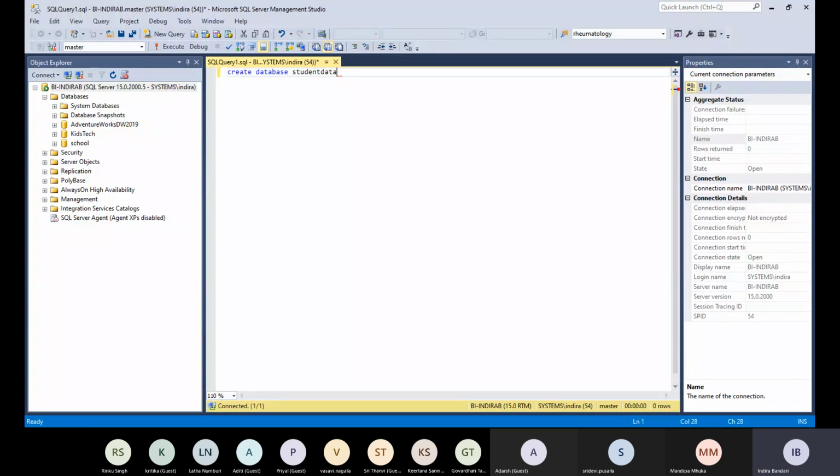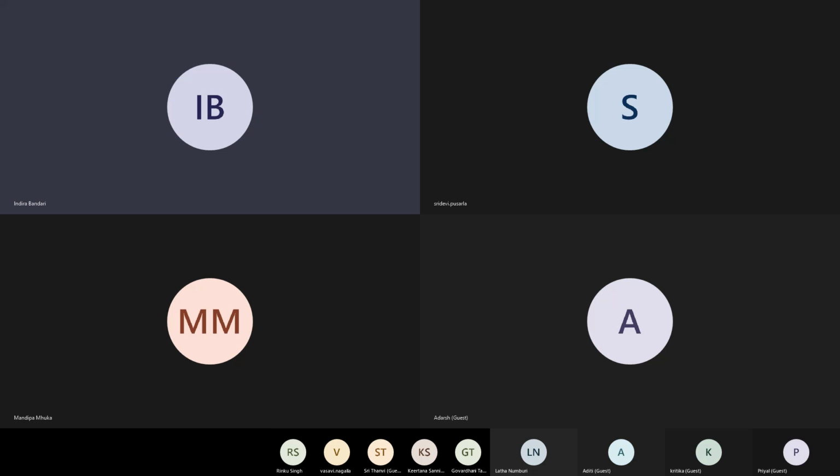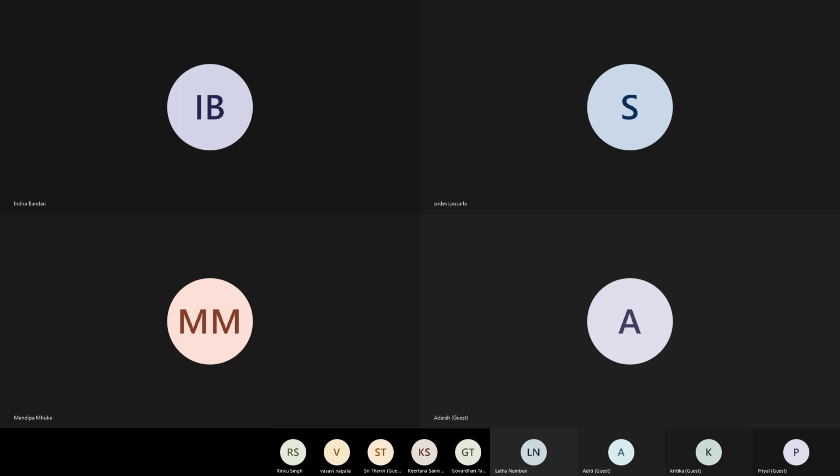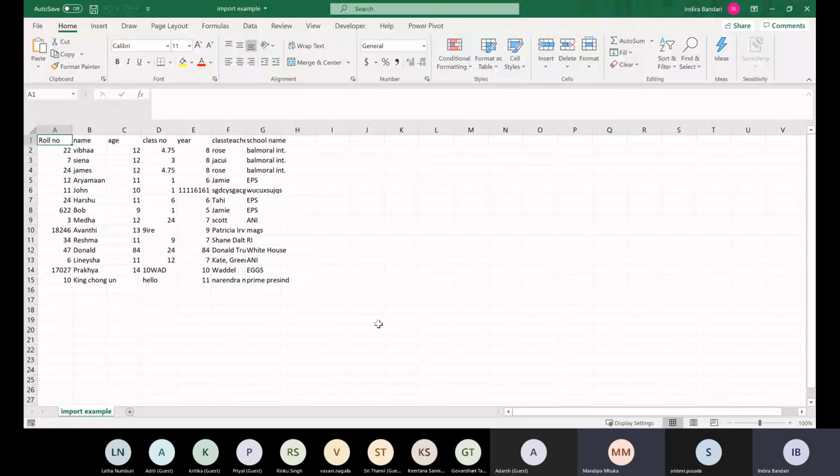Did you see what is in the CSV file that I sent you? Let me first share what is there. This is the import example that I sent you.